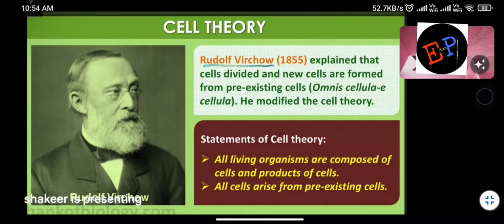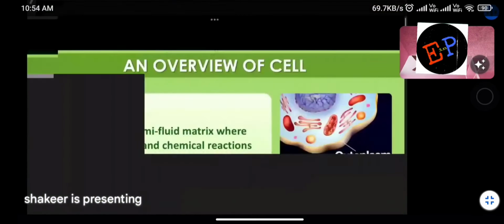It means that from the old cells, new cells will come into existence. Therefore, he modified the cell theory. Cell theory was proposed by whom? Schleiden and Schwann, and it was modified by whom? It was modified by Rudolf Virchow. Clear? So the statements of cell theory: all living organisms are composed of cells and products of cells. All cells arise from pre-existing cells itself.